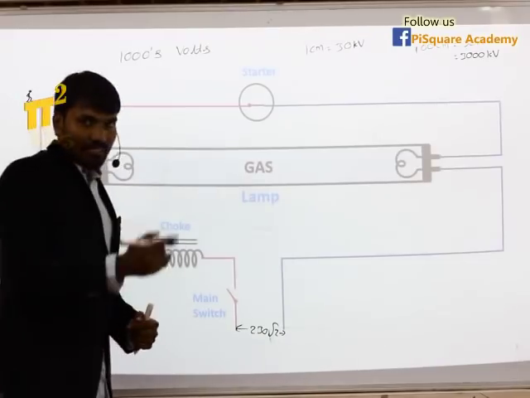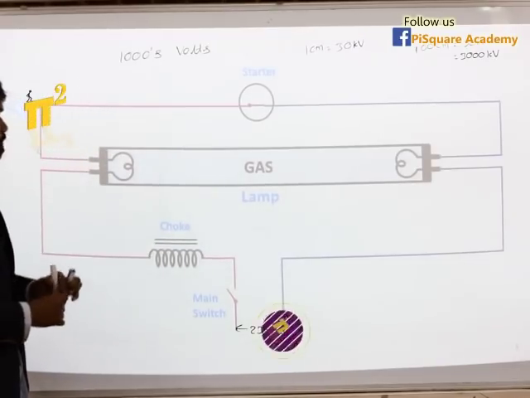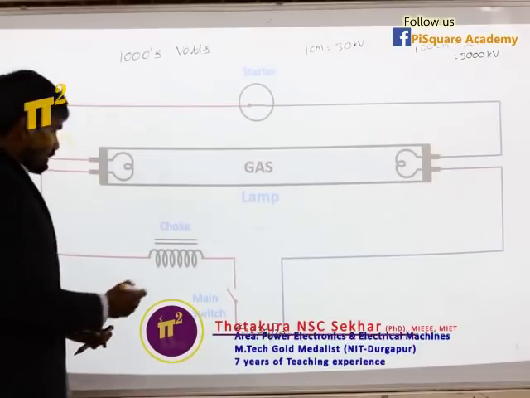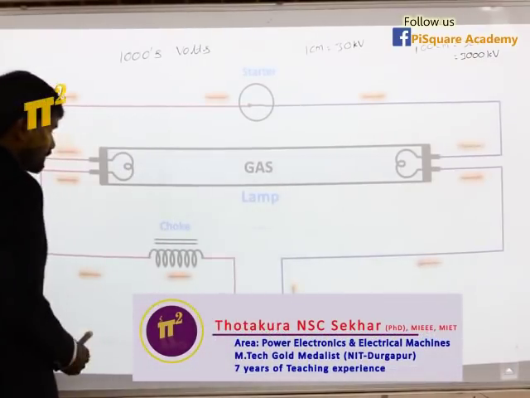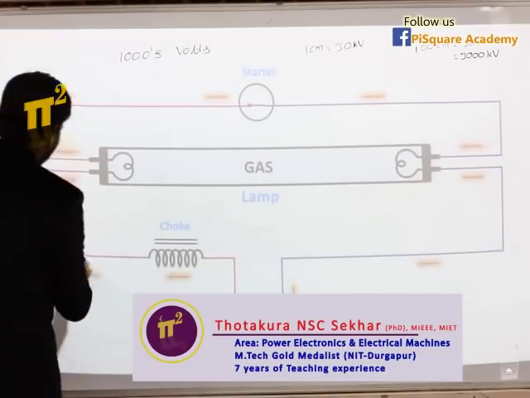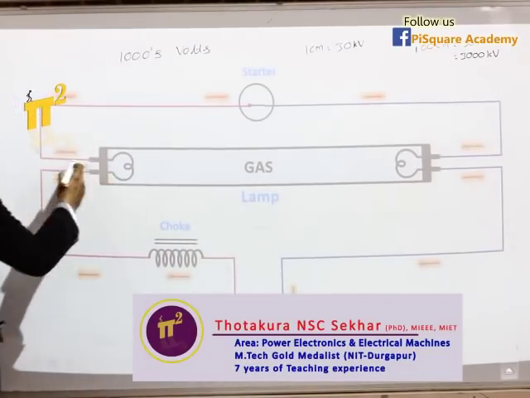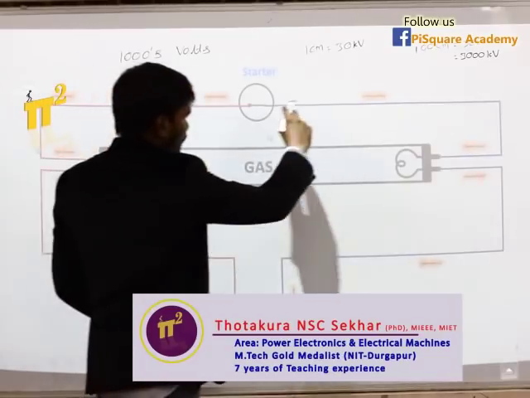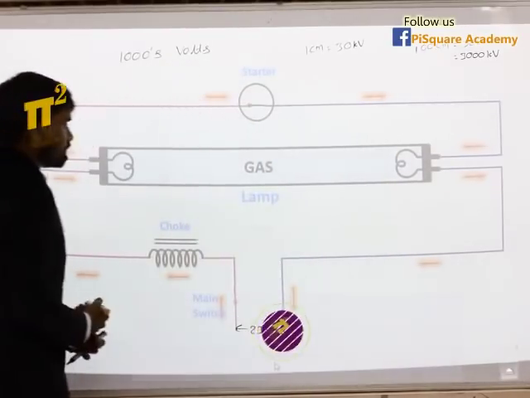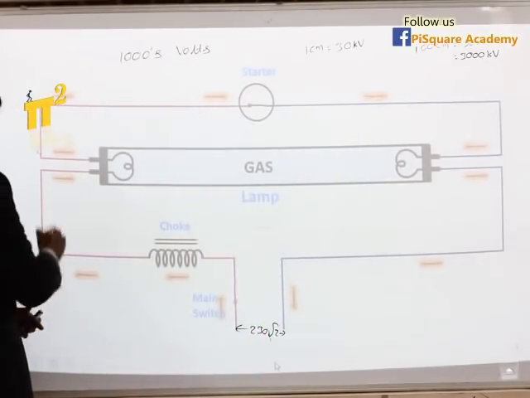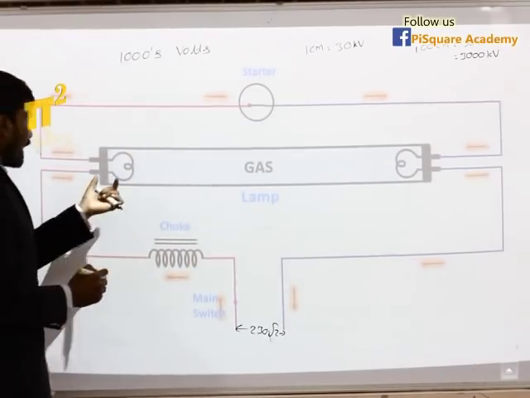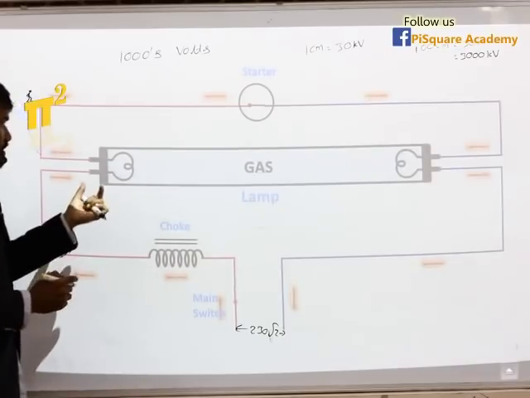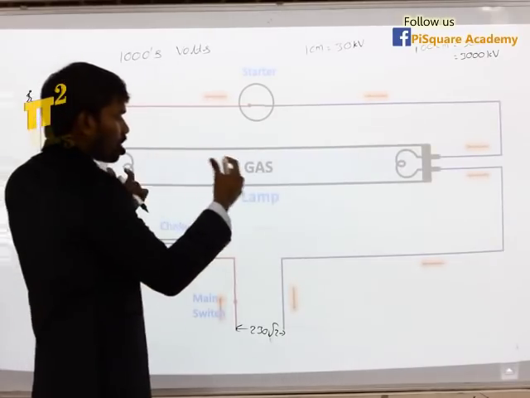So with these points, let's analyze the experiment. We are now closing the switch. Switch is closed. So as the switch is closed, current flows through this path. I think you could see this current flow. Now as current is flowing through this filament, it will heat up. That's what you see at both ends in old fluorescent lamps.